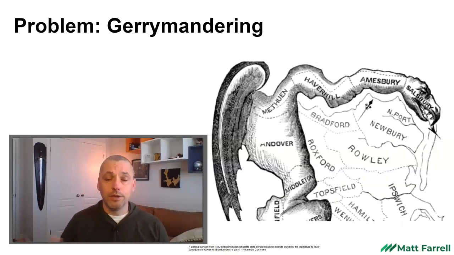Now, we alluded to the fact that not all systems use an independent commission. The United States is pretty much an outlier here in that they use elected politicians at the state level to draw their district boundaries. And sometimes those district lines are drawn in a manner that can favor one party or one candidate. And the name given to that is gerrymandering, the intentional drawing of boundaries to give your party or a candidate a distinct electoral advantage.